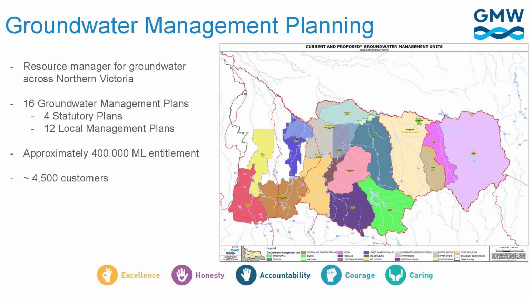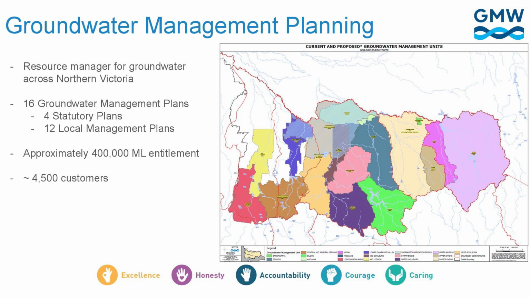In addition to this, we have our 4 statutory plans. These are actually ministerial plans, which have a stronger management process for these systems. This is usually because they're larger systems and they have large-scale irrigation using them. We have allocations for the management of these systems, and more effective trading rules because of the greater deal of trading that occurs in these areas.